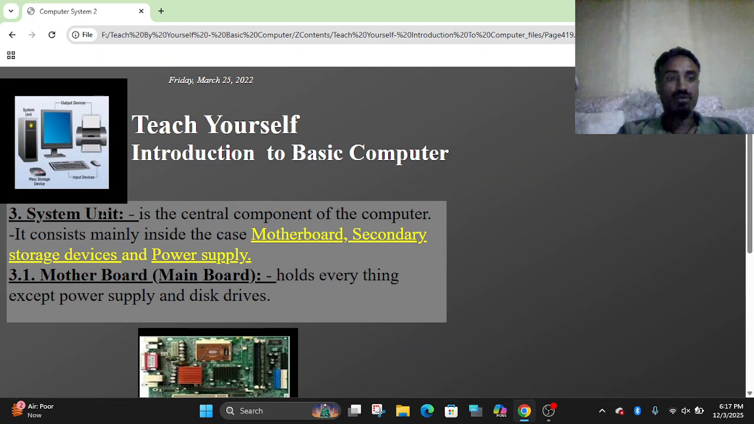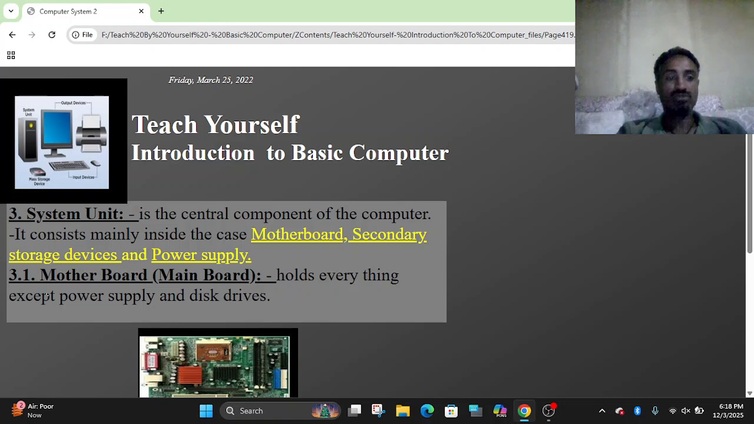The other computer hardware part is the system unit. It is the central component of the computer. It consists mainly, inside the case, of the motherboard, secondary storage devices, and power supply. The motherboard is the main board inside the computer system. Every electronic device has a system board; in a computer, we call this system board the motherboard. There is a secondary storage drive that stores data permanently, and a power supply that changes alternating current into direct current.